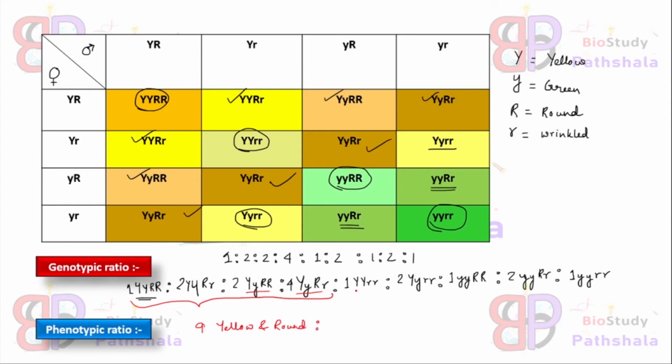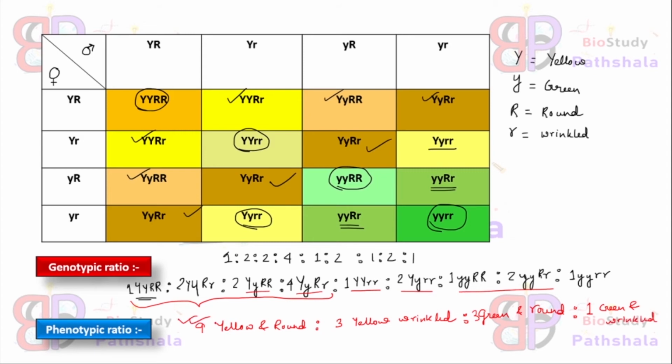Okay. Next one, capital Y, small r, and capital Y, small r, shows 3 individuals with yellow and wrinkled phenotype. Next one is small y, capital R and small y, capital R, small r shows green and round seed, and the progeny's number will be 3. And last one is one progeny will show green and wrinkled seed.